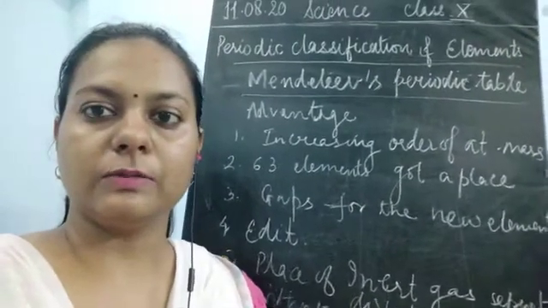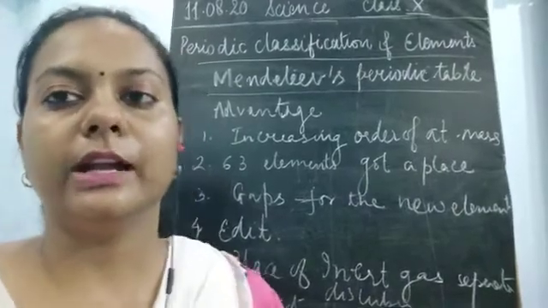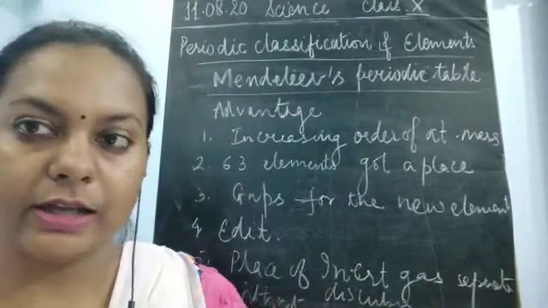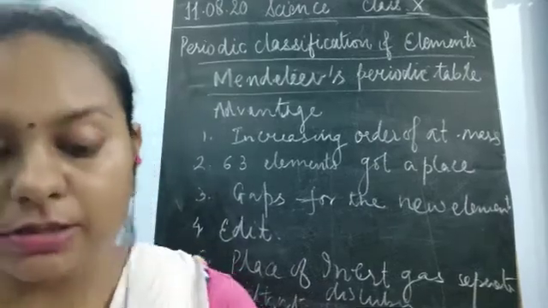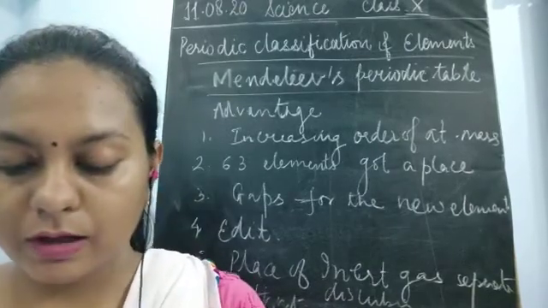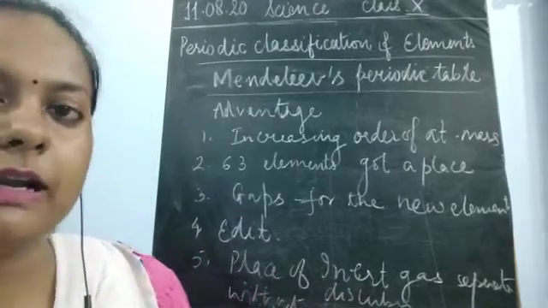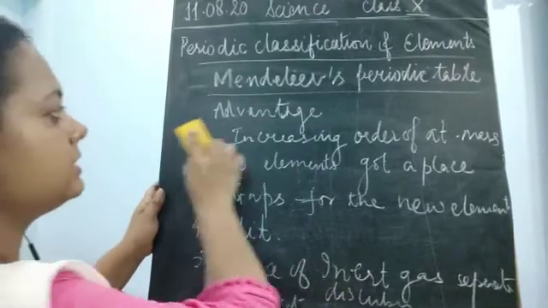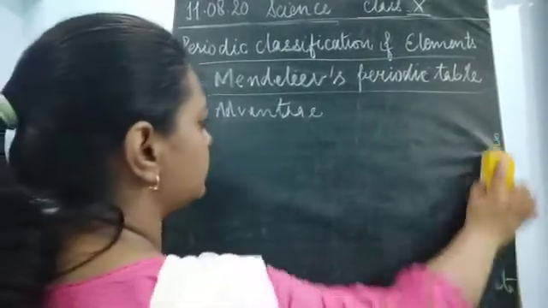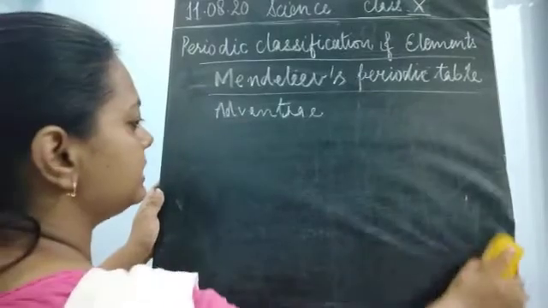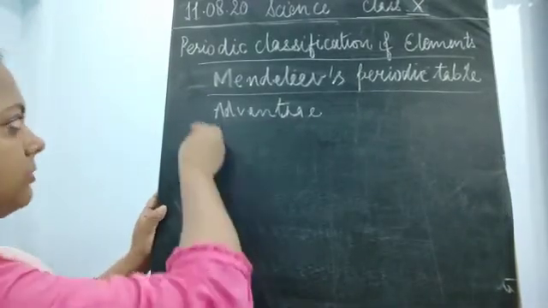Okay, children, so this was about the periodic classification of Mendeleev. These were the advantages of Mendeleev's classification. Now next thing was that there were limitations of Mendeleev's classification. So what were the limitations? We'll just discuss the disadvantages of Mendeleev's periodic classification now.